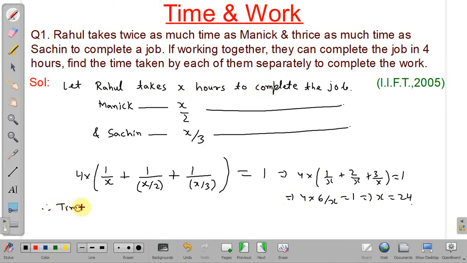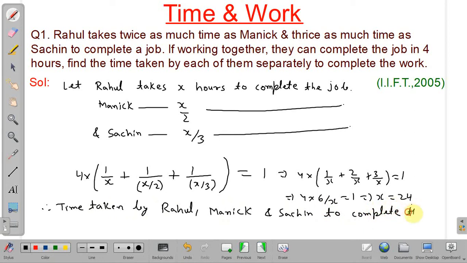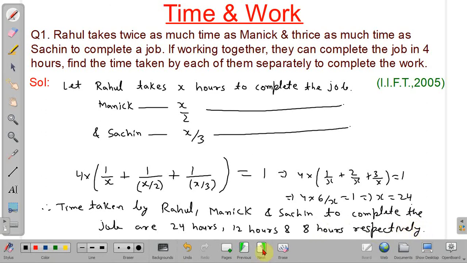Therefore, the time taken by Rahul, Manik, and Sachin to complete the job are: Rahul will take 24 hours, Manik will take X by 2, that is 12 hours, and Sachin will take X by 3, that is 8 hours respectively. So we will discuss the next problem.